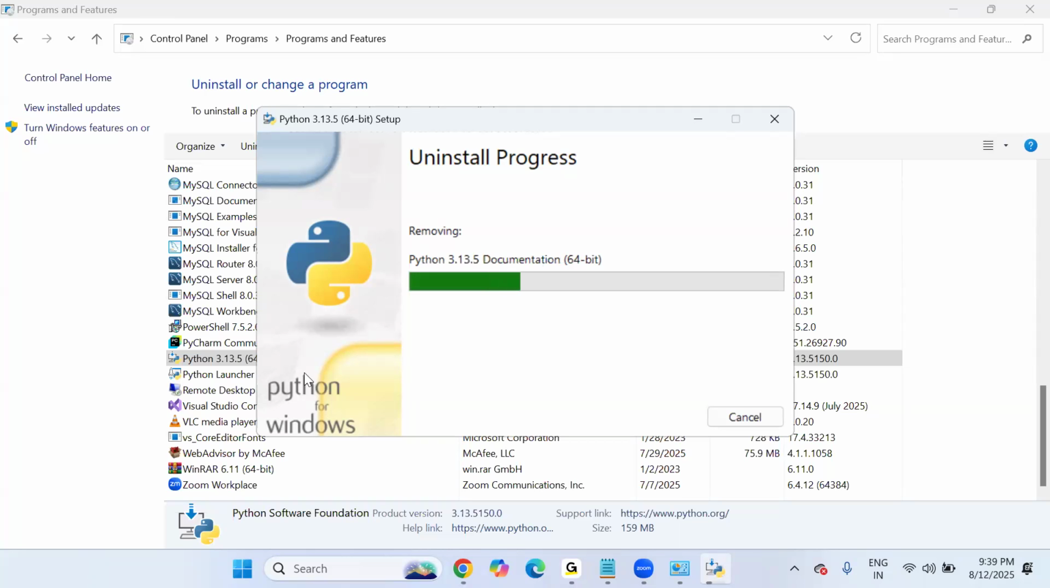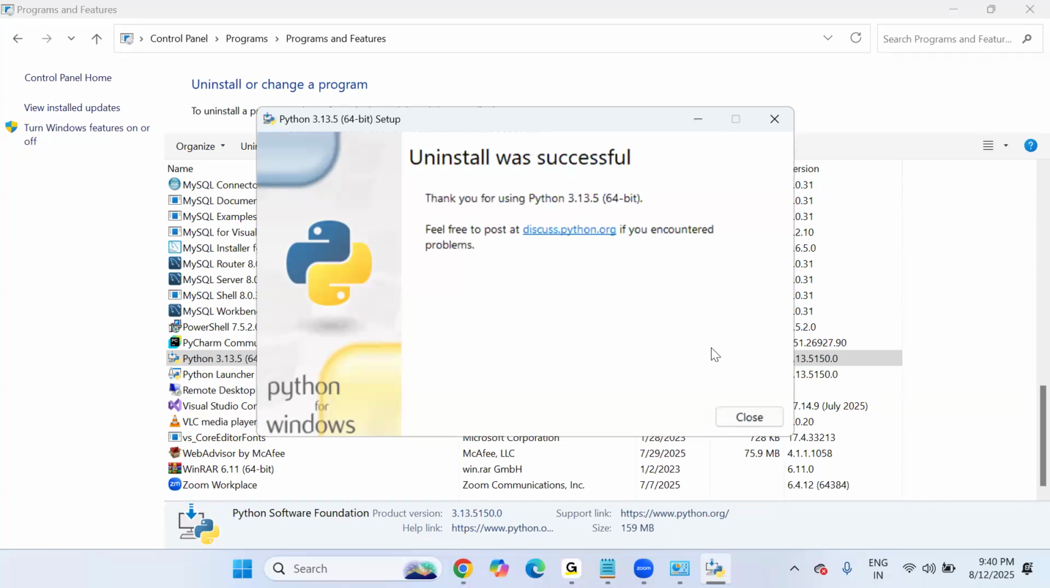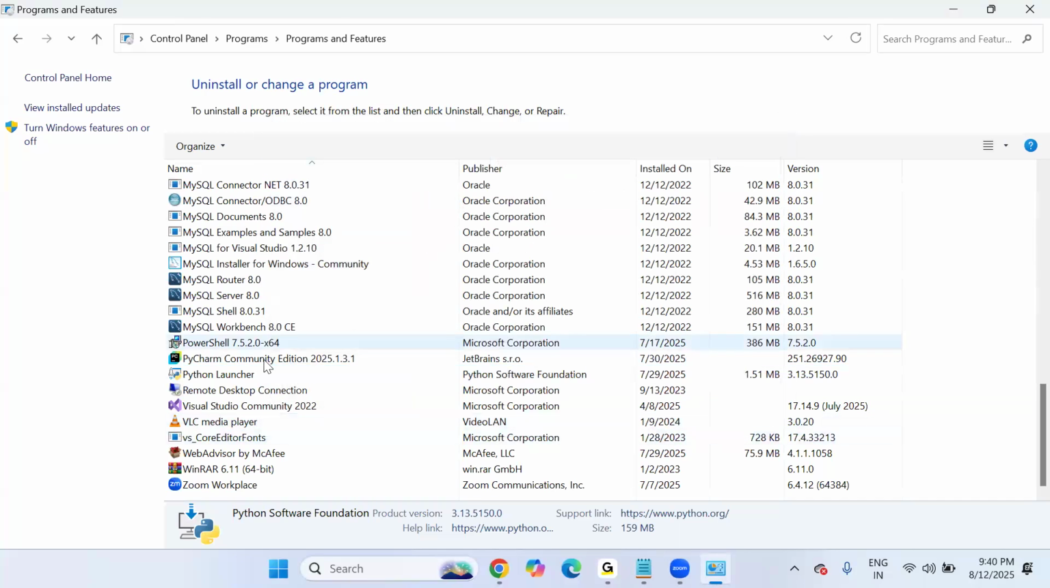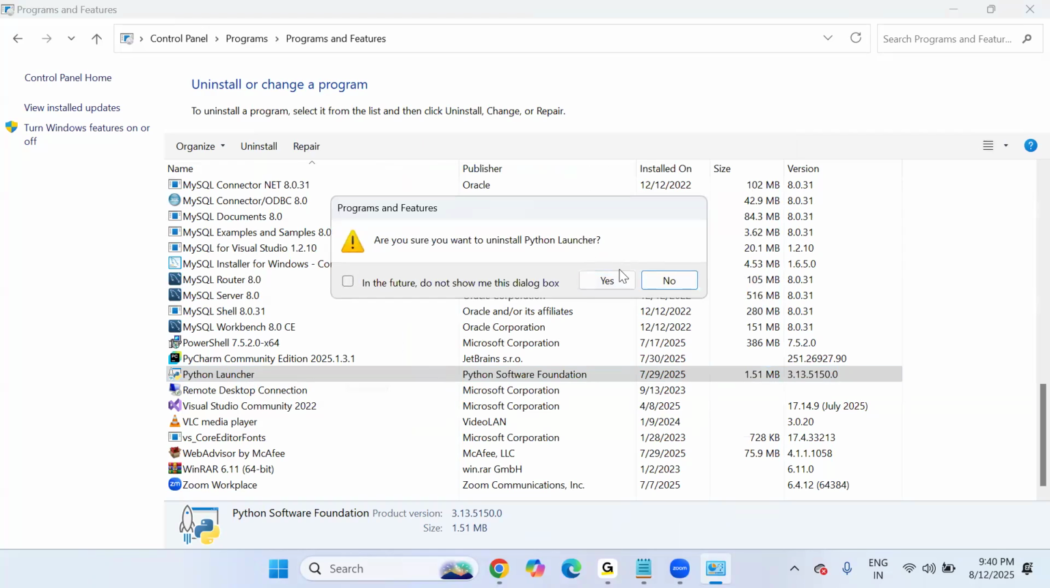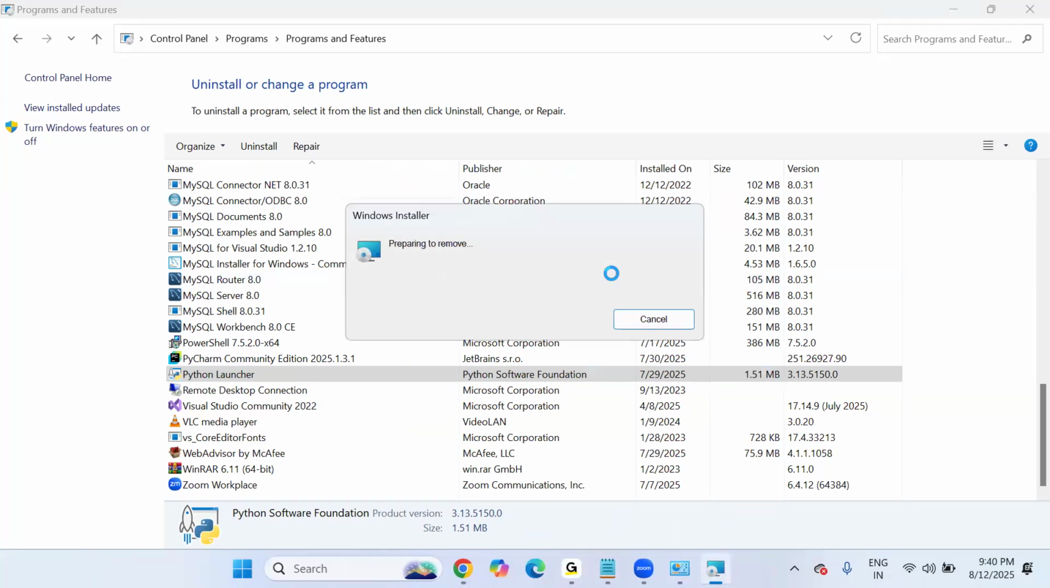And strictly remember, for installation of Python software no specific requirements are needed, neither software requirements nor hardware requirements. Just the basic laptop you are using currently will work fine because it's lightweight software. It won't take much space or much time to install. Now you can see the uninstall was successfully done for 3.13.5. There is a Python launcher also installed, which is a supporting file for Python software. Now click on uninstall for this also. Now the uninstall is done.